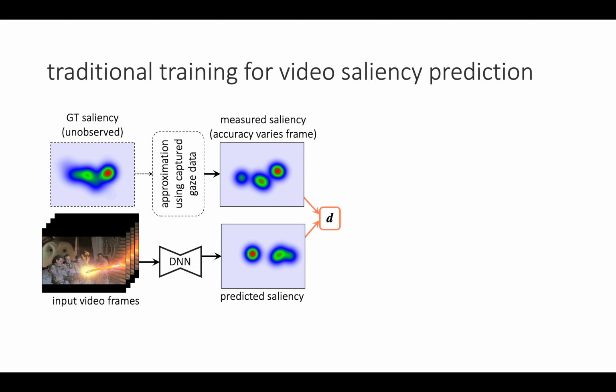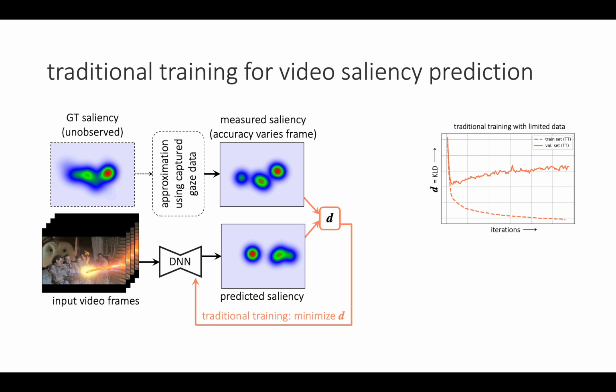Given the measured saliency map from human gaze data, traditional training directly minimizes the discrepancy d between the predicted and the measured saliency maps. When training gaze data from only a few observers is available, this direct minimization can lead to noise overfitting.